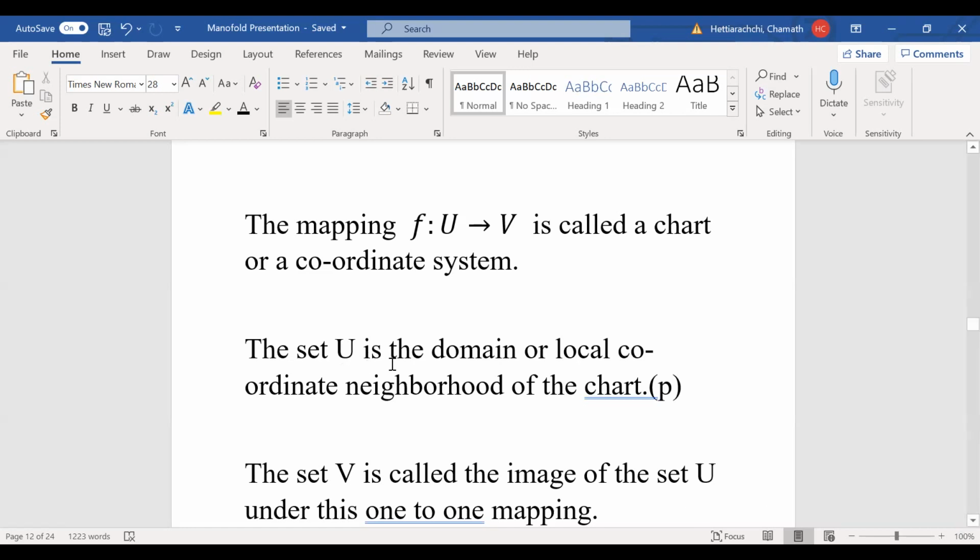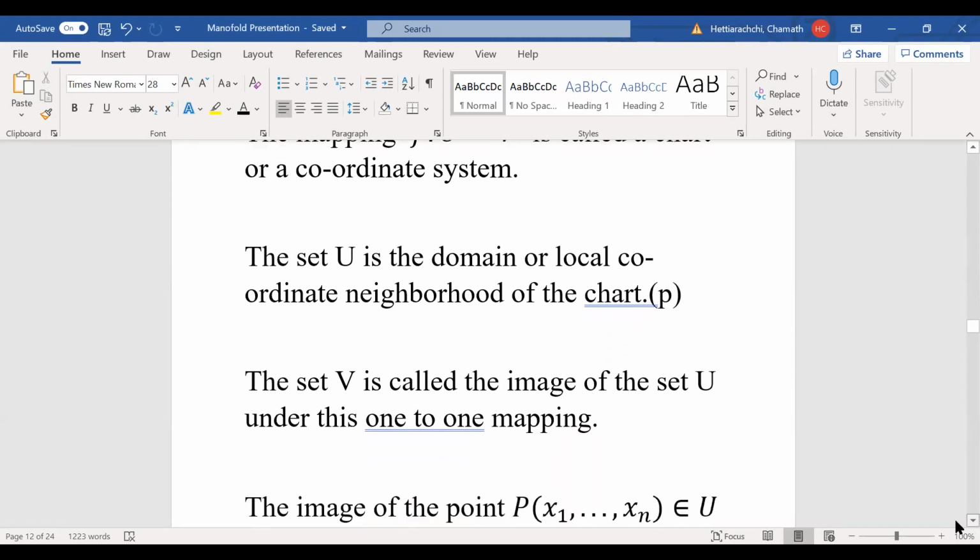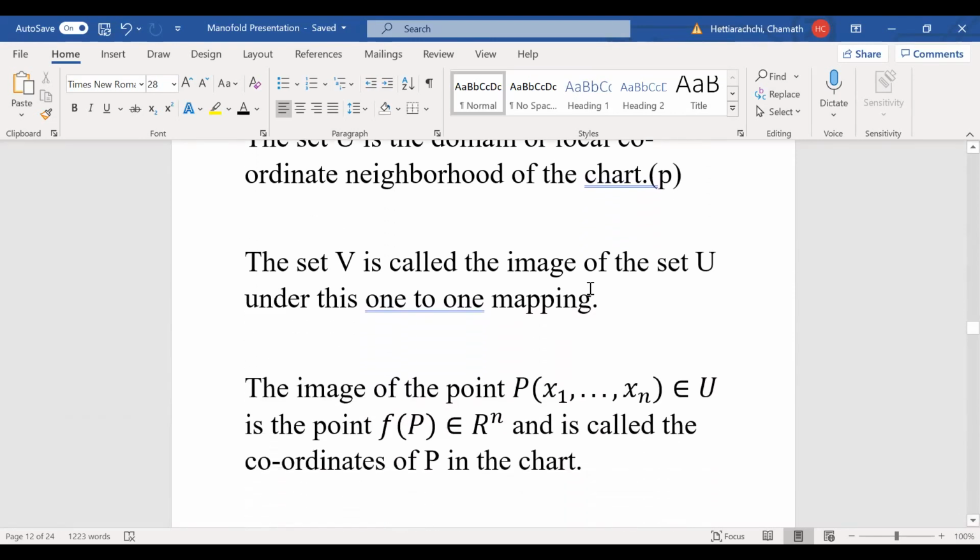So the set U is the domain, or local chart. Here you call it the local coordinate neighborhood of the point P. The set V is called the image of the set U under this one-to-one mapping.